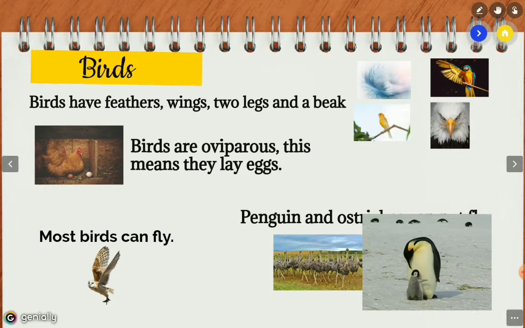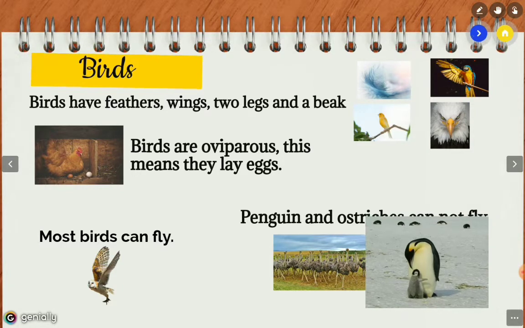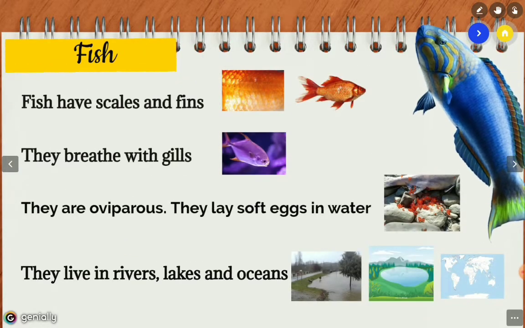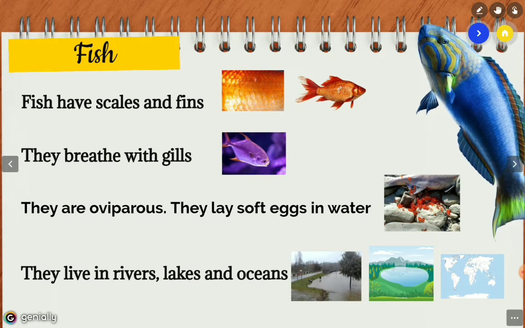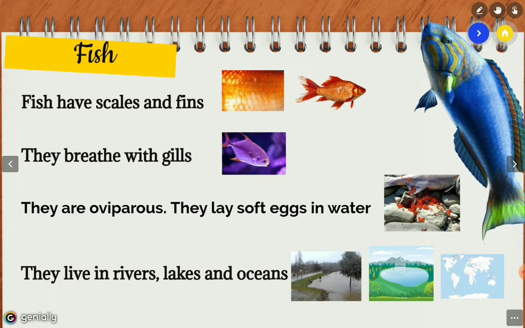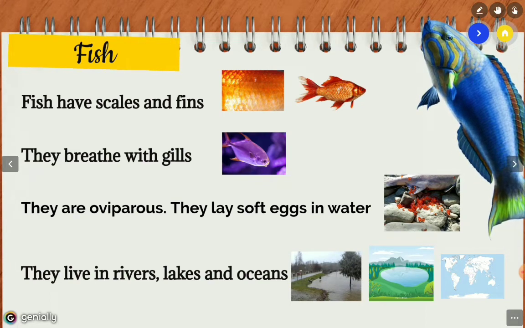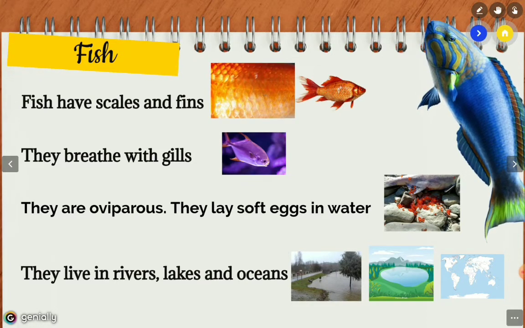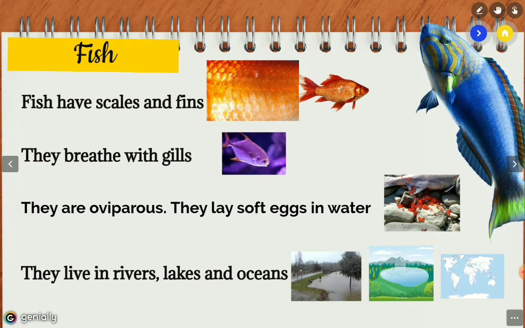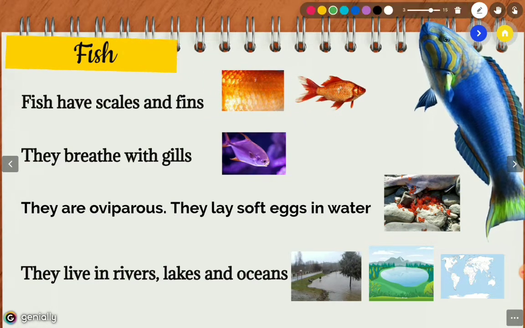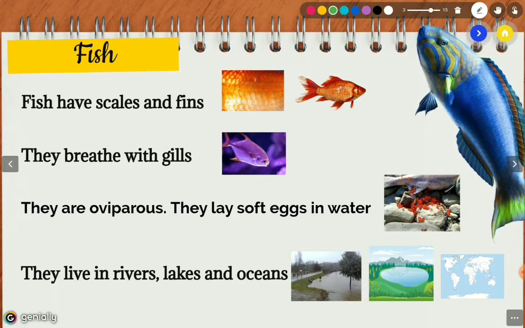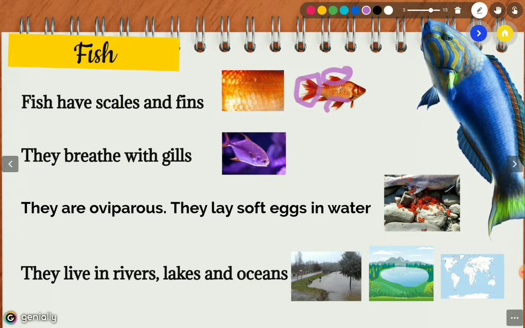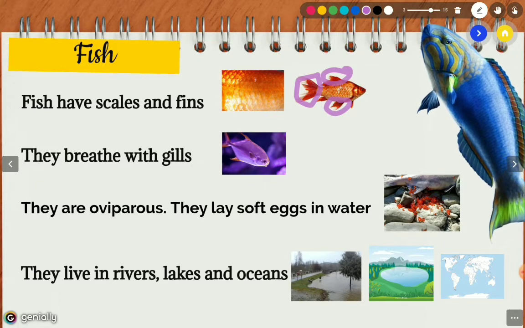Okay, so mammals, birds, let's go with, yes, fish. Well, in almost all places where you can find water, you can also find fish. All right, fish have scales. You remember the scales and fins. I'm going to draw here, as you can see, fins. Okay, remember the fins. Very good. So they have scales and fins.